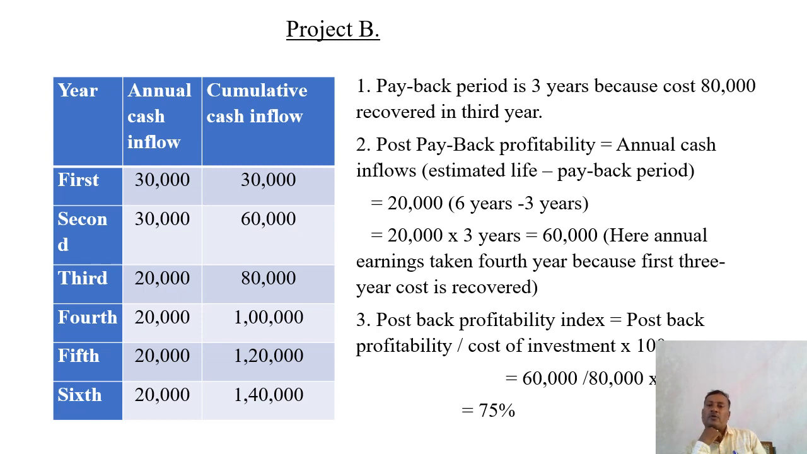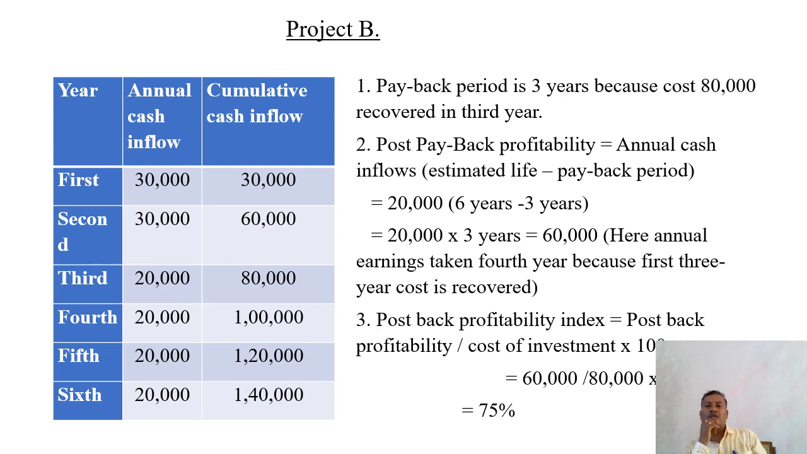Second one is post payback profitability. That is, formula is annual cash inflow in bracket estimated life minus payback period. So annual cash flow is 20,000, estimated life is 6 years, payback period is 3 years. 20,000 into 3 years, it is 60,000.